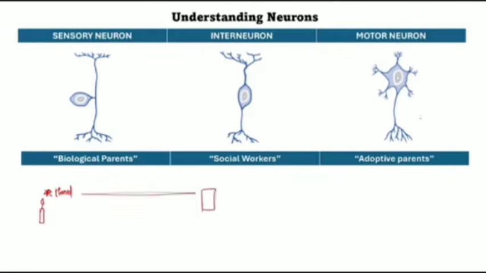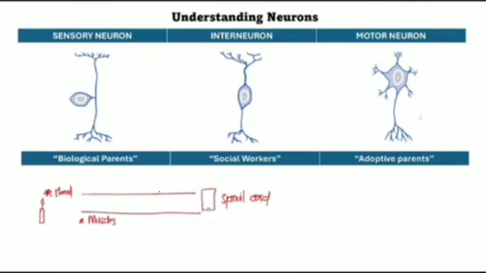Then here you've got your spinal cord, right? Then another path. Then here you've got your muscles, right?